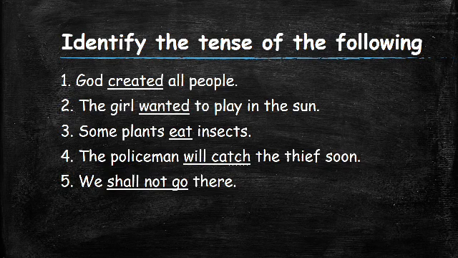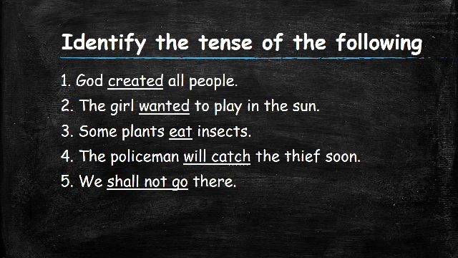Third sentence. Some plants eat insects. Now in this sentence, eat is an action that is being done by the plant. So it is a verb. Now what kind of a tense is it?